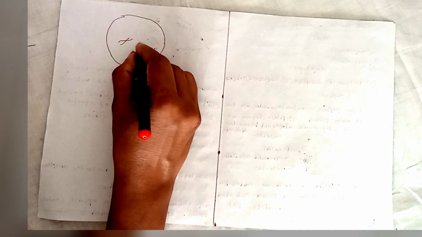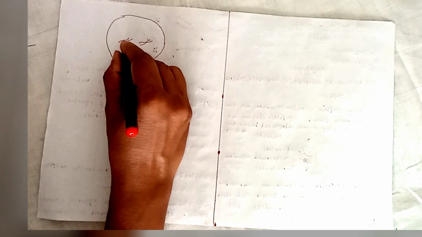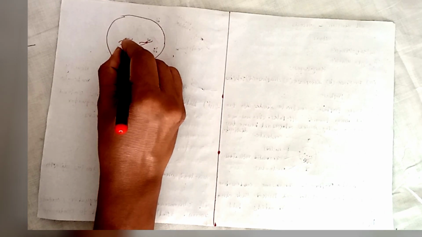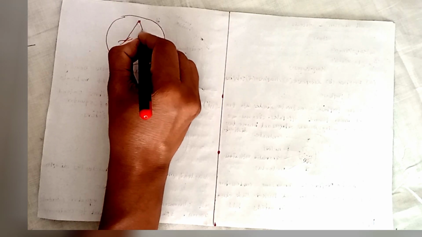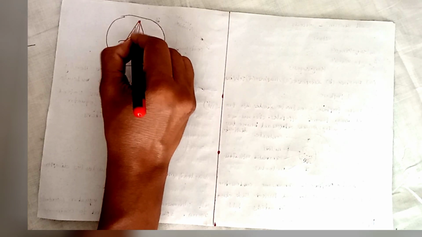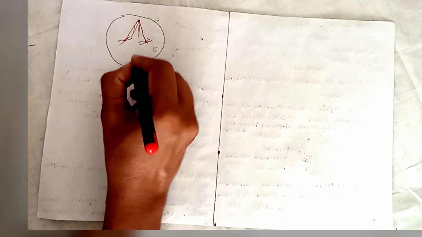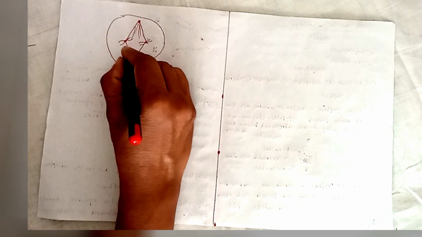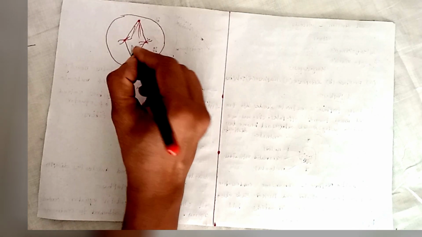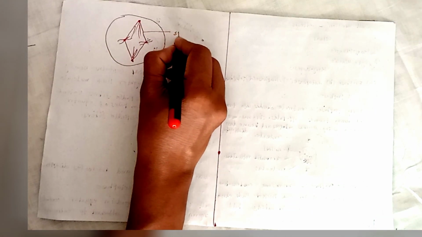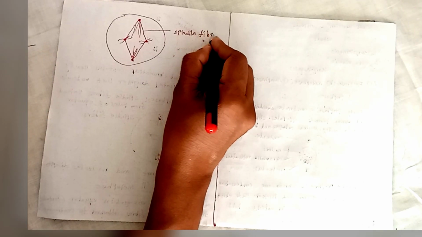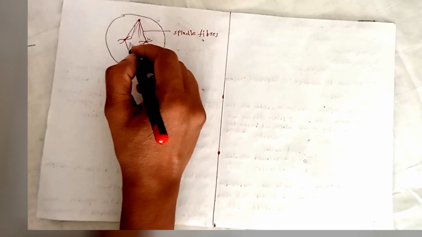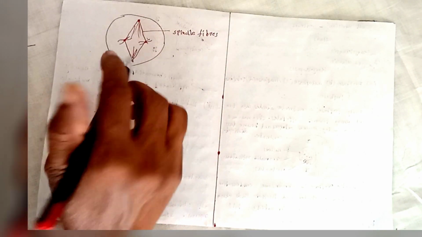The chromosomes are arranged on the equator region. These are the centromere portions. The spindle fibers are attached to the centromere.